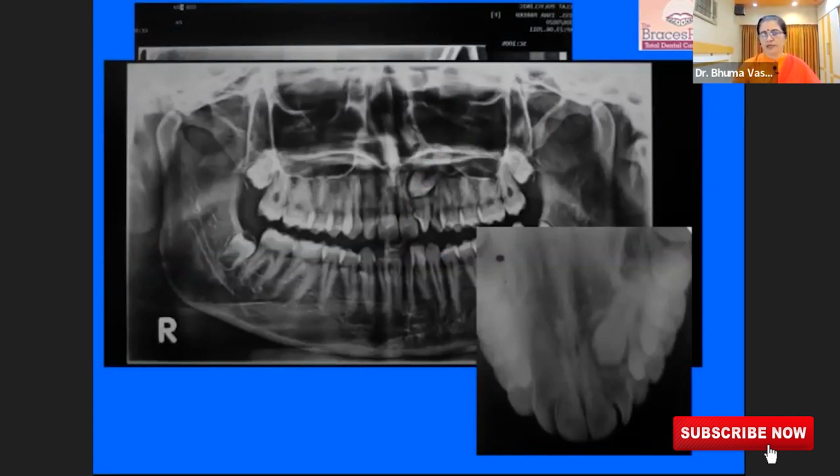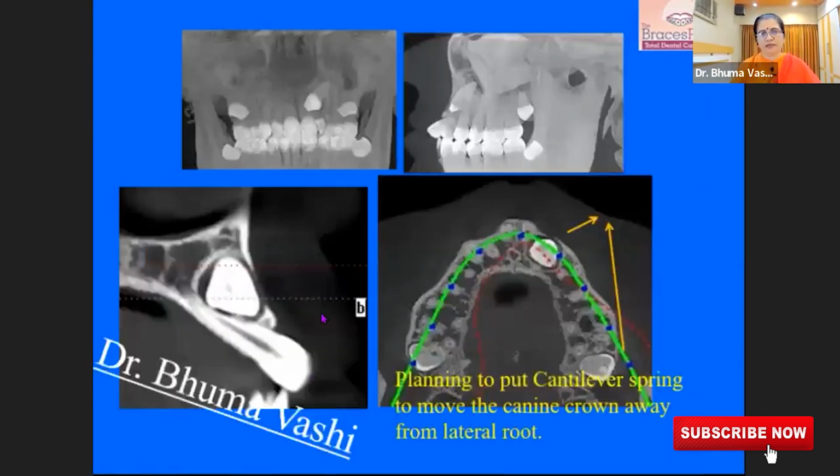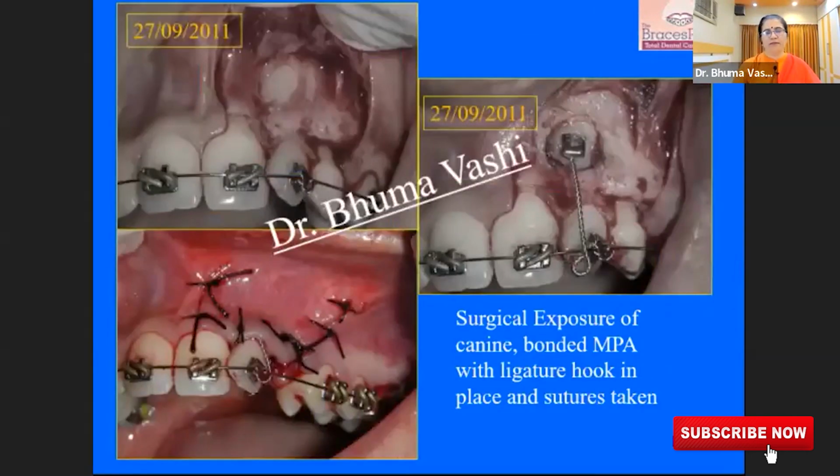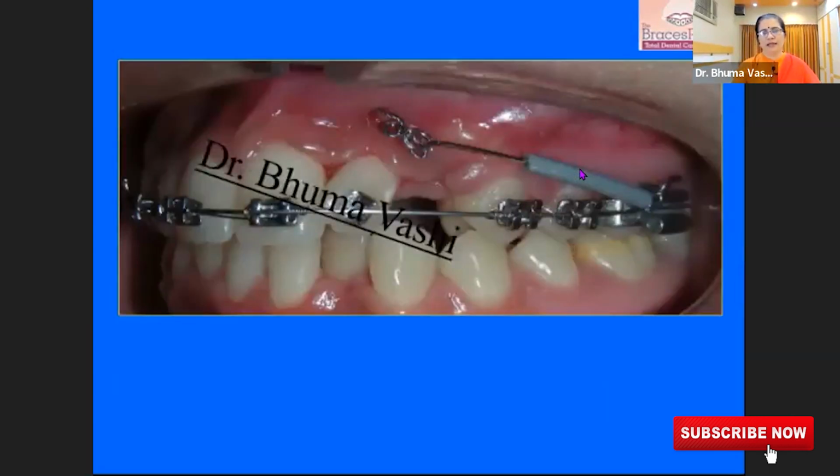At this point in time, we have to plan the mechanics in a way that it doesn't damage the other natural teeth, and the tooth is brought out and back into its position. So we planned the case, we opened the tooth by surgical exposure, and we have to guide this tooth into its place. We put an attachment there, and after that, we are guiding the tooth with special mechanics to bring it back into its position.